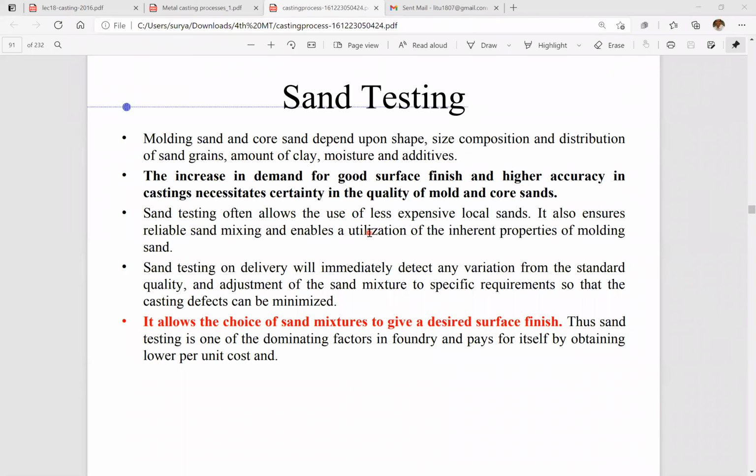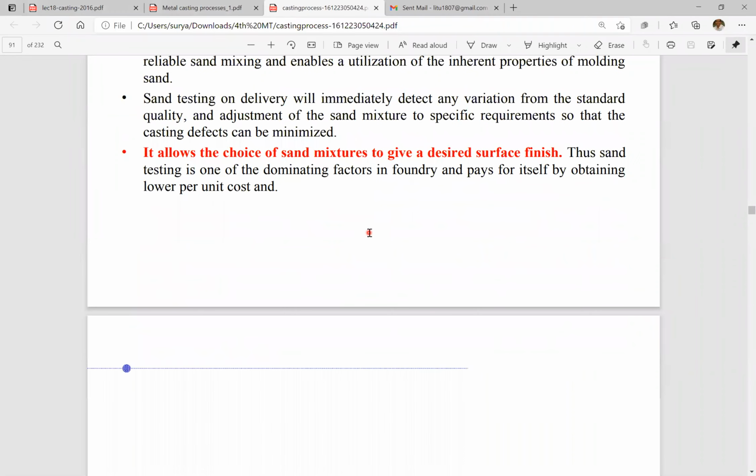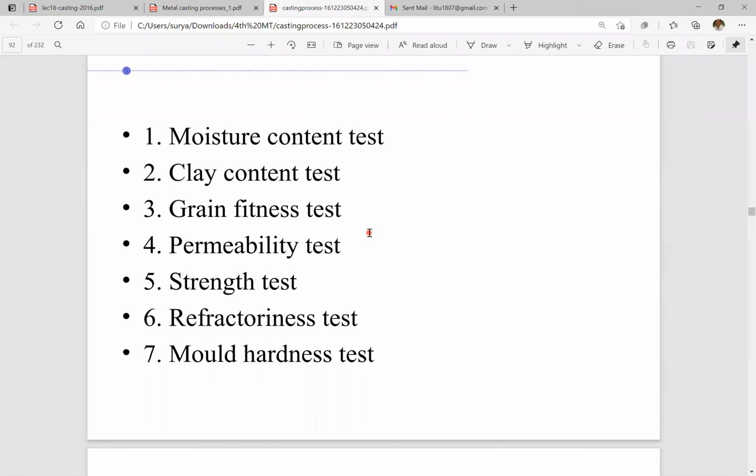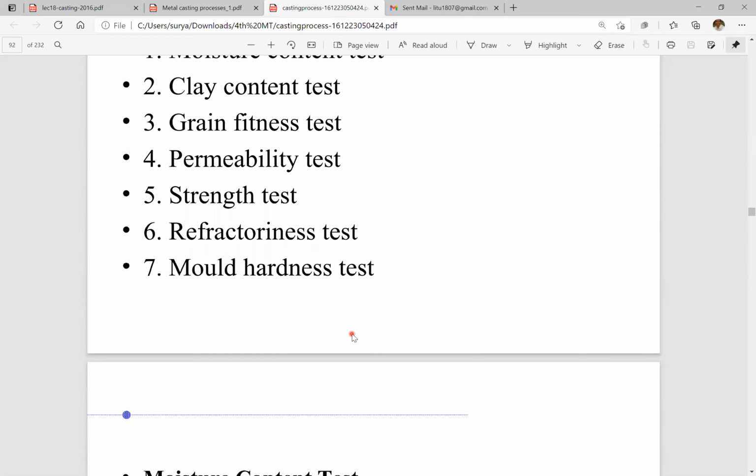So now, what are the sand testing methods available to us? What are the general methods of sand testing? First is the moisture content test, second the clay content test, grain fineness test, permeability test, then strength test, refractoriness test, and then mold hardness test. Normally, there are 7 categories of tests for the sand. The sand must pass through these 7 tests.